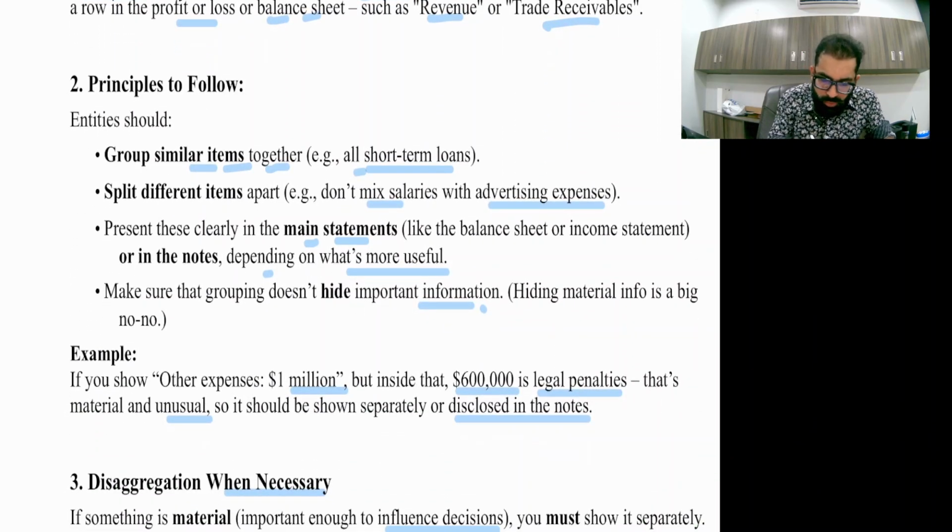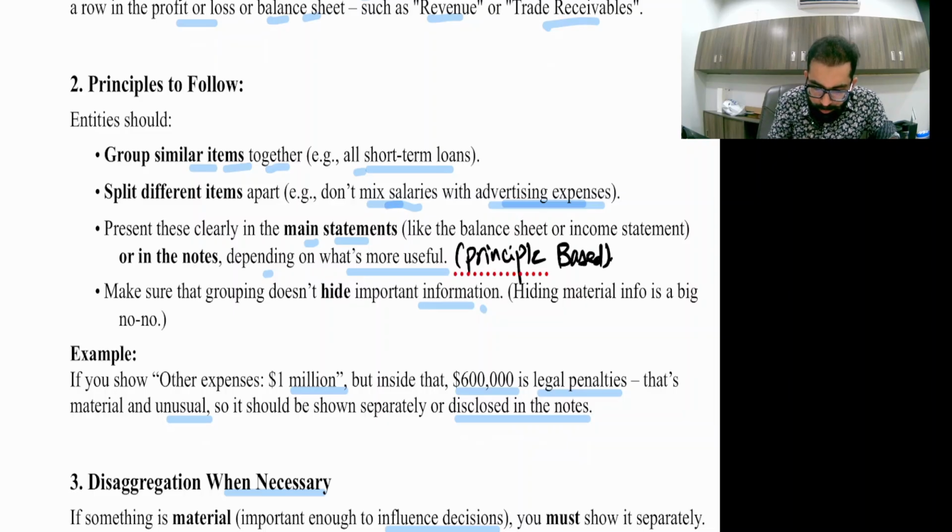Principles to follow. Entities should group similar items together. For example, all short-term loans. Similar items like loans and lease liabilities can be grouped like this. Operating expenses can be grouped. Now split different items apart. Don't mix salaries with advertising expenses. Then present these clearly in the main statement, like the balance sheet or income statement, or in the notes, depending on what's more useful. Again, I would say it's principle based. That's the beauty of IFRS, that IFRS are principle based.